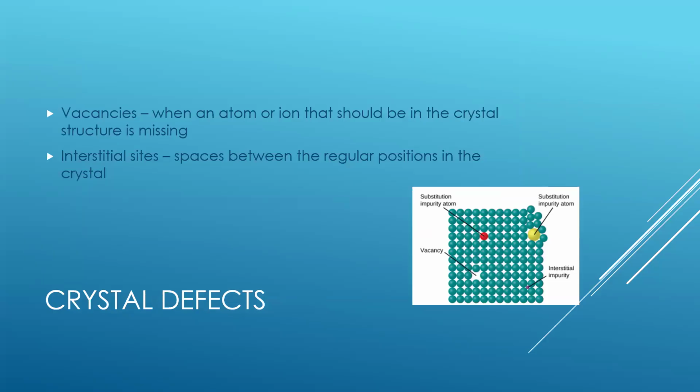In a crystalline solid, atoms, ions, or molecules are arranged in a regular repeating pattern. However, this pattern is not always perfect, and defects can occur. Several common types of defects exist. One defect is called a vacancy, and it occurs when an atom or ion that should be in the crystal structure is missing. In some cases, atoms or ions may squeeze into spaces between the regular positions in the crystal, and these extra positions are called the interstitial sites.